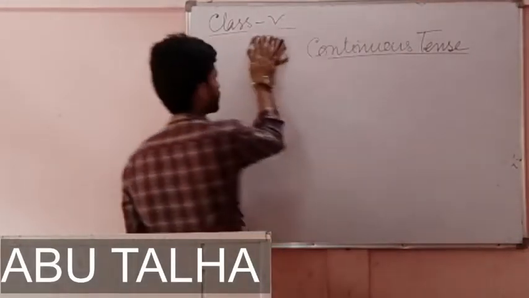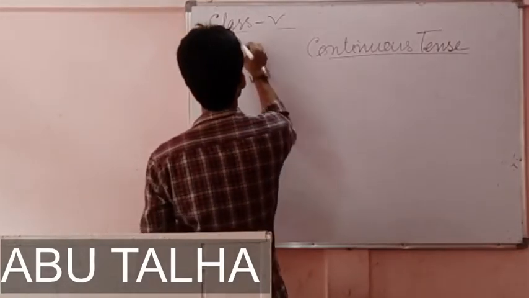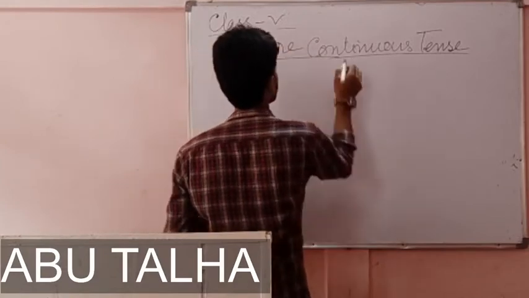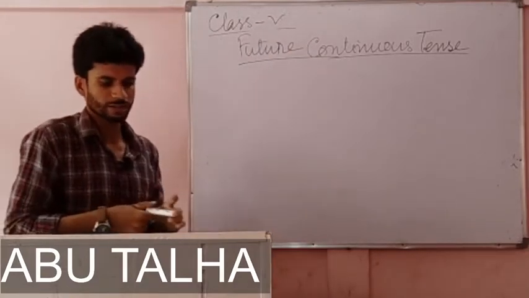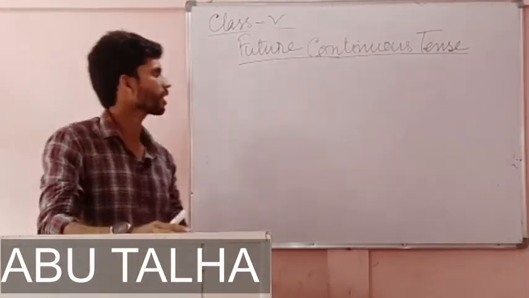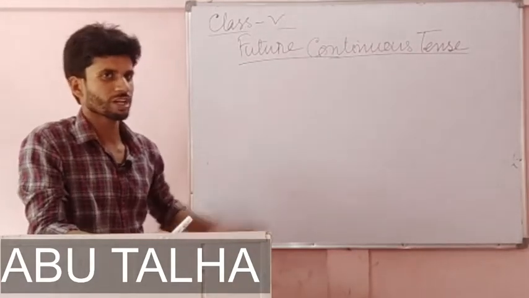Next and the last from this chapter, future continuous. As I said, we shall discuss only these three kinds in today's class. And this is the last one. We have already discussed present continuous and past continuous.